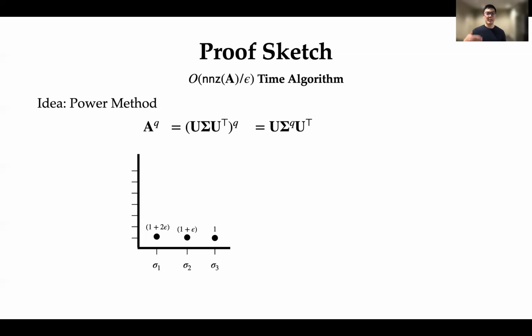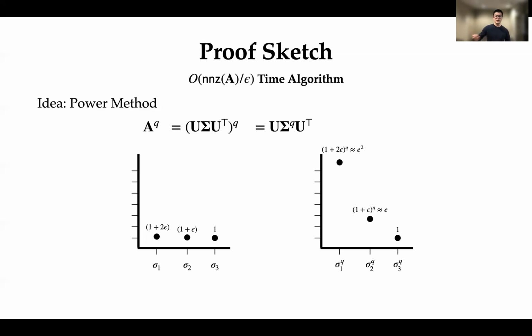Now, what happens when I take the qth power of these singular values is that each of these 1 plus epsilon factor gaps are then boosted to constant factor gaps. So what this means is that, for example, if I have any singular value that's a 1 plus epsilon factor greater than sigma_{k+1}, then these are all going to be a constant factor larger in the matrix product A to the q.